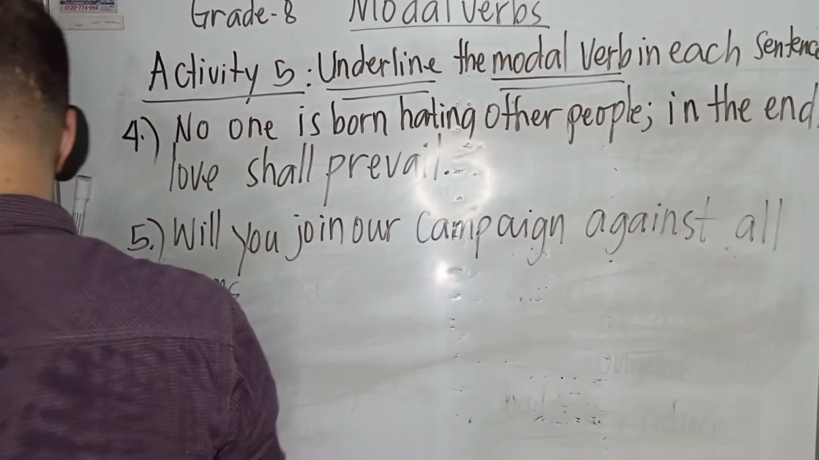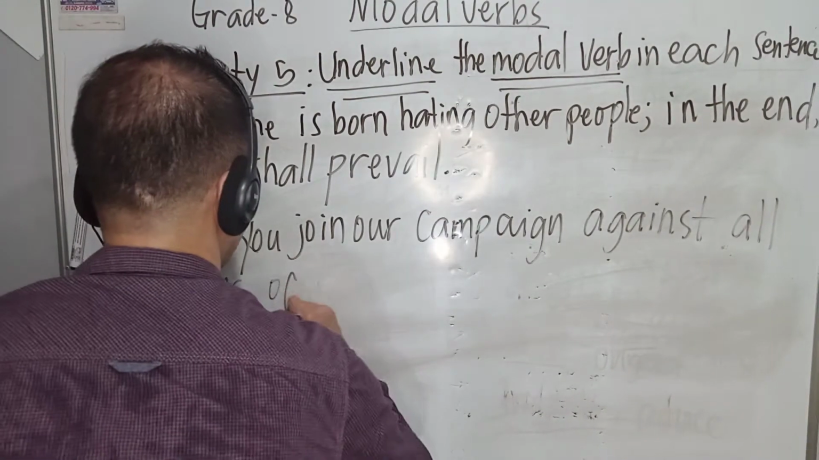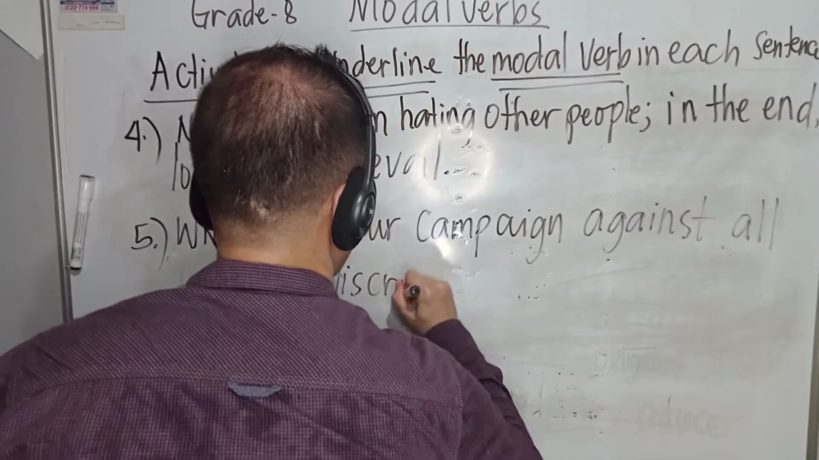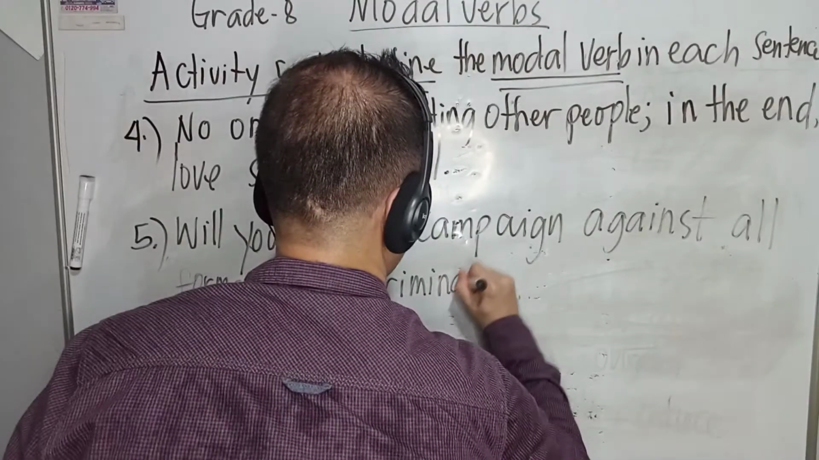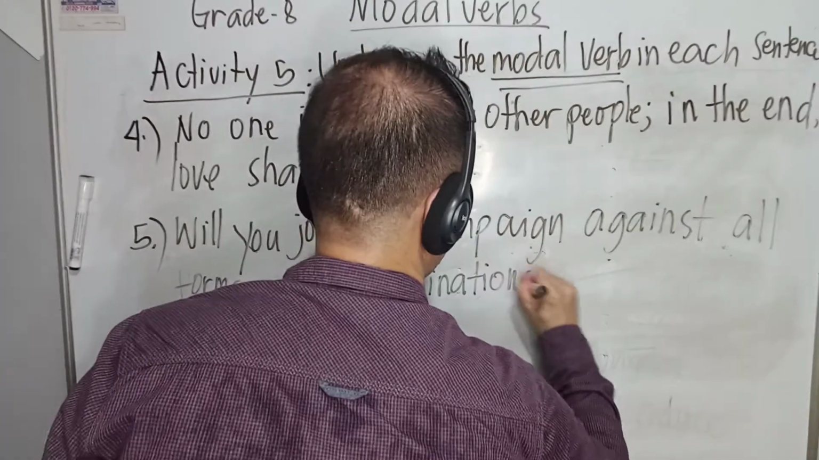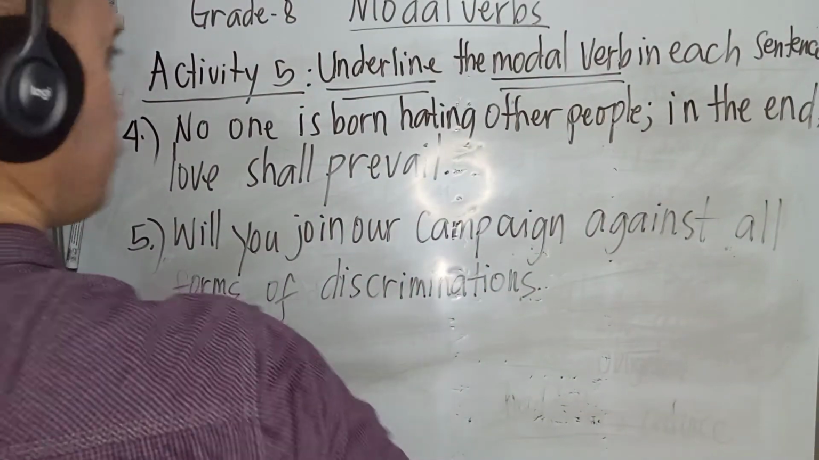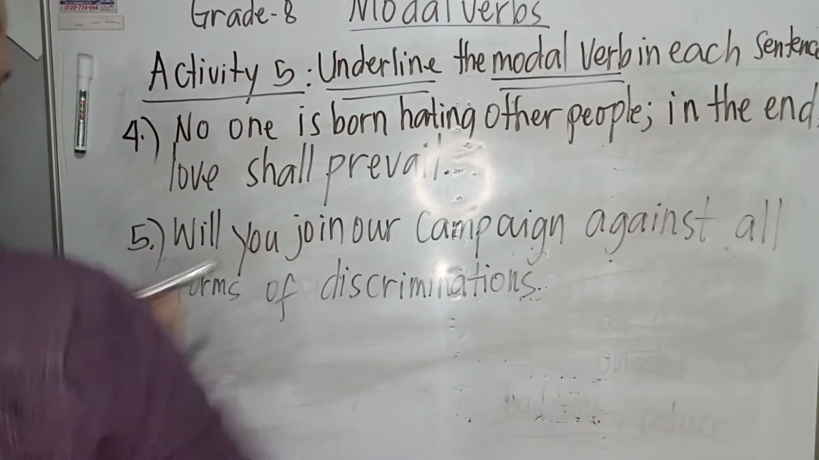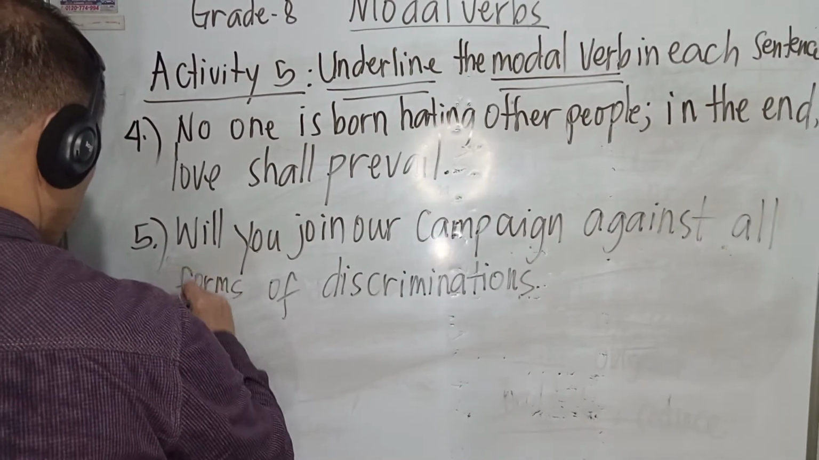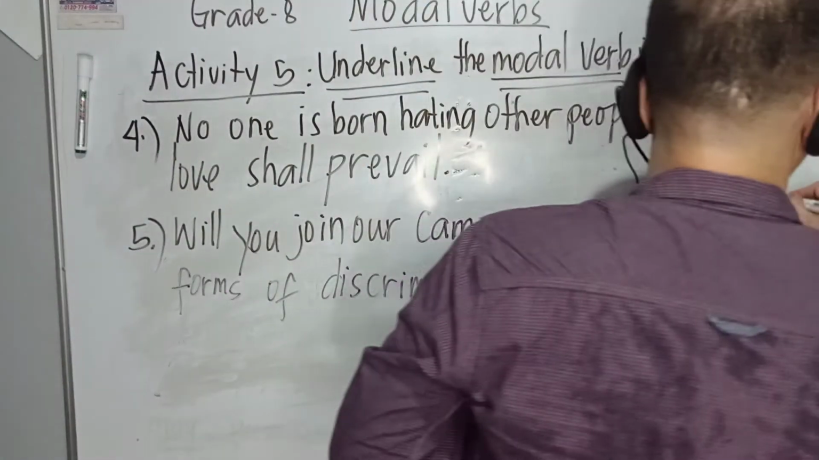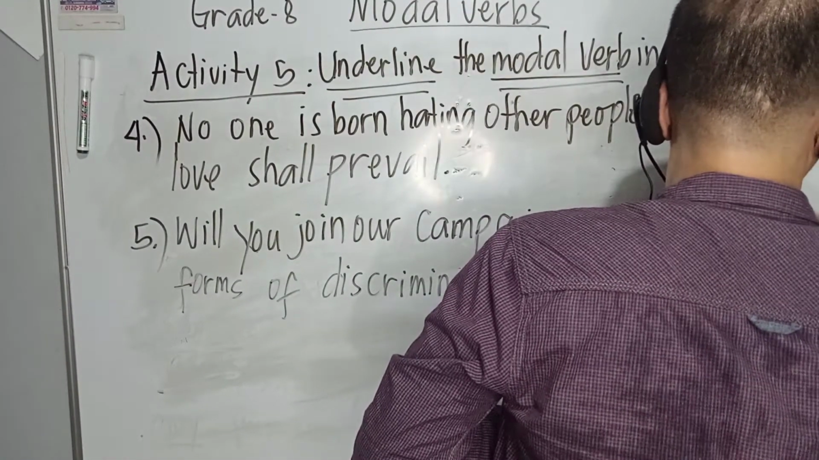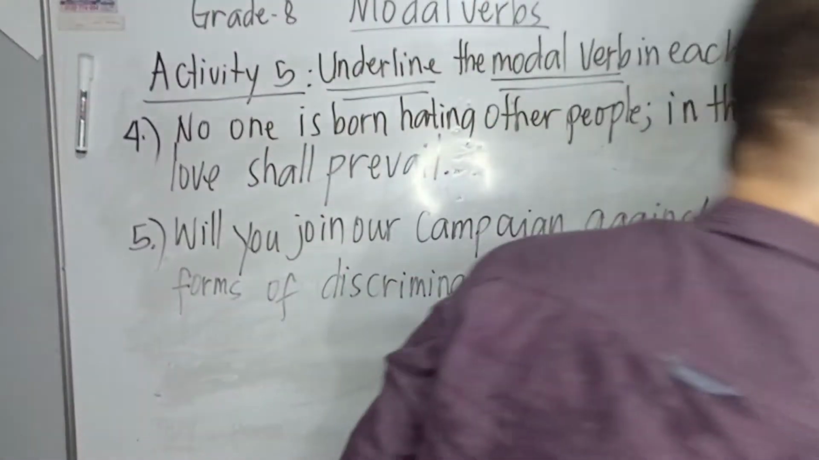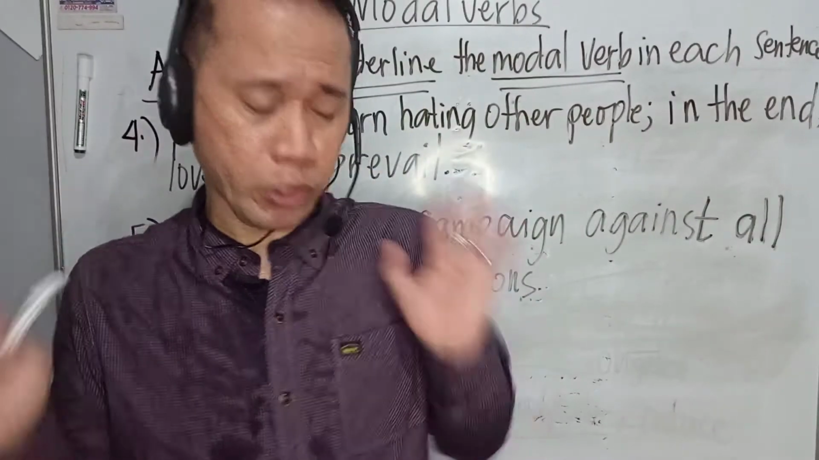And this names the outcomes of discriminations. Okay, let us proceed to number 4 and number 5. Excuse me for a while, class.